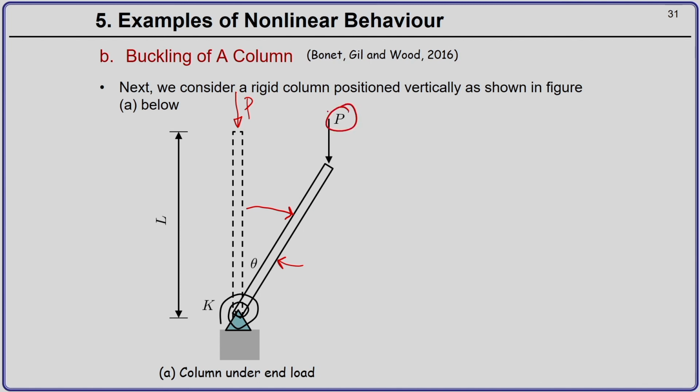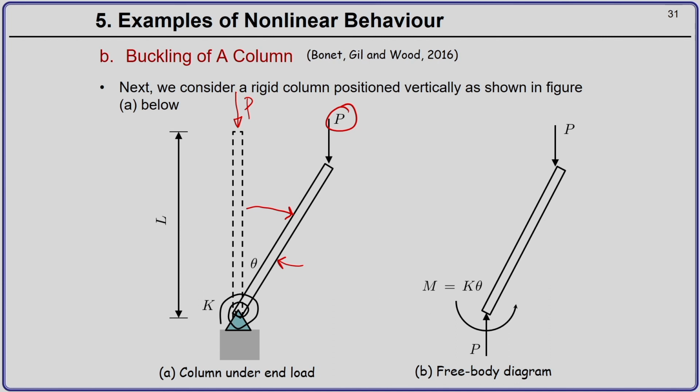To get the governing equation, what we need to do first is draw the free body diagram. Figure B shows you the free body diagram. At the pin joint end you have a reaction force equal to the applied external force P, and at the fixed end there will be a moment because of this external force.